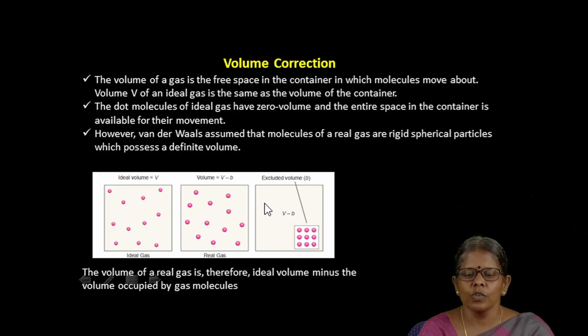So the actual volume is less than the volume we have calculated for the ideal equation. So we calculate that as V minus b, where b is the excluded volume, that is the empty space. On subtracting the empty space from this value, we get the actual volume occupied by the gases. That is one of the reasons for the deviation from the ideal behavior.